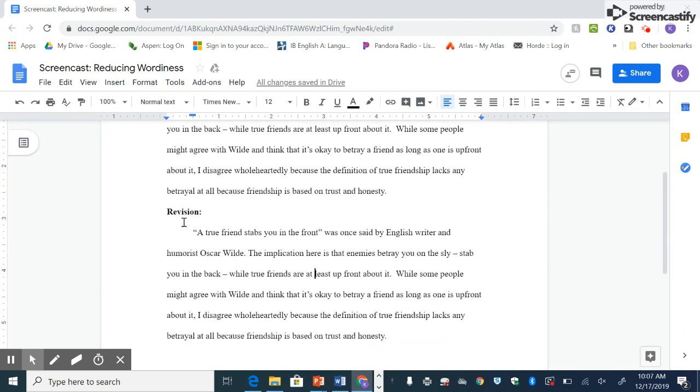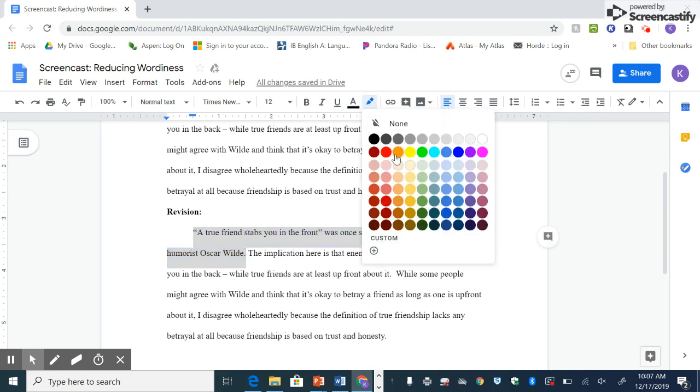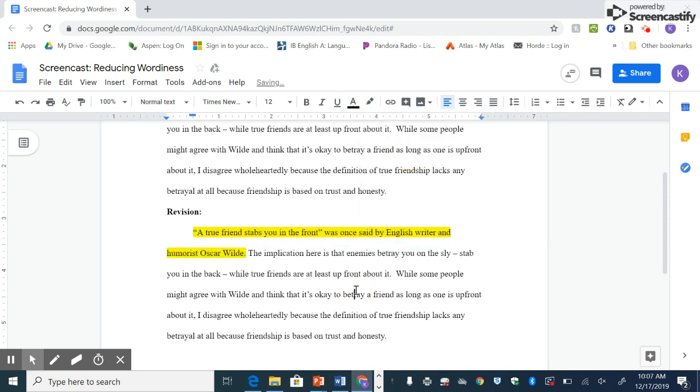So let's look at my first sentence here. A true friend stabs you in the front was once said by English writer and humorist Oscar Wilde. So that's an example of passive voice. So our subject here isn't doing the saying, it's something that was said. So we need to change that.